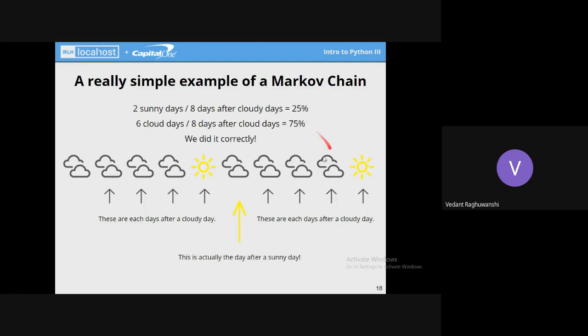If you calculate the probability, the probability of having a sunny day is 2 upon 8 days which come after cloudy days. So that is 25%. And for the cloudy days, it will be 6 cloudy days upon a total of 8 days. So that will be 75%. So this simple example satisfies a Markov chain.